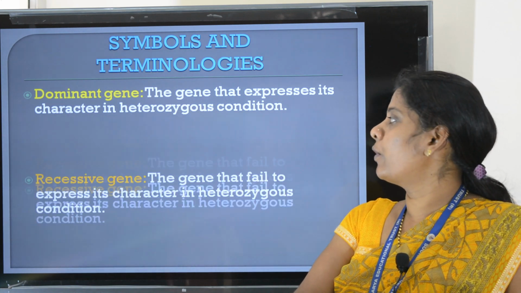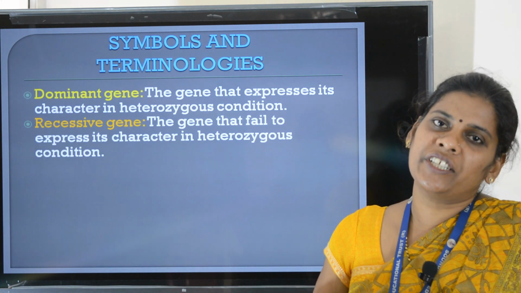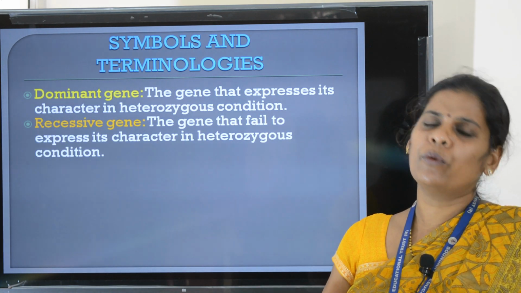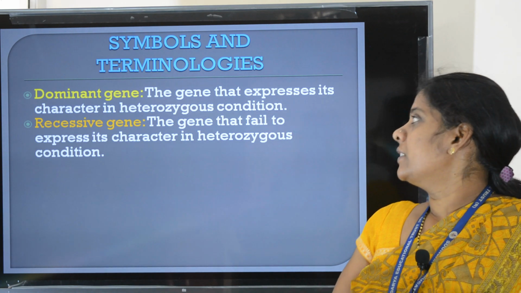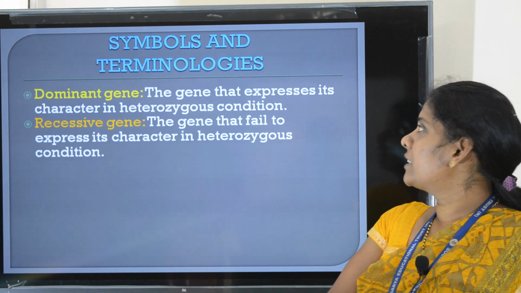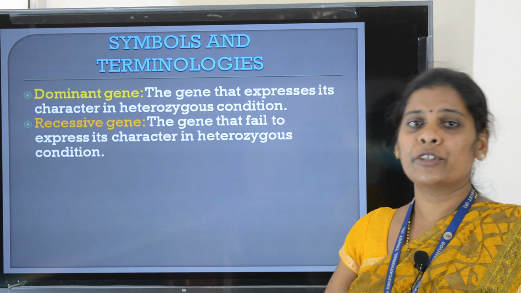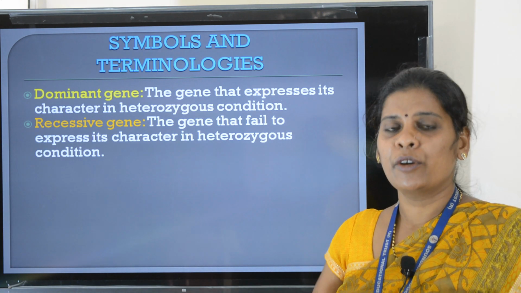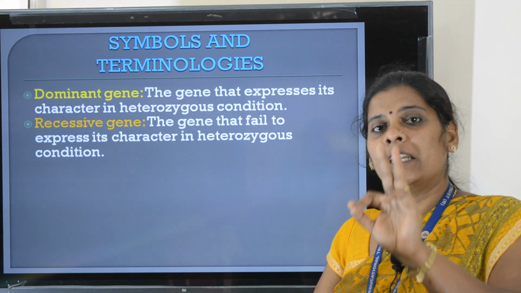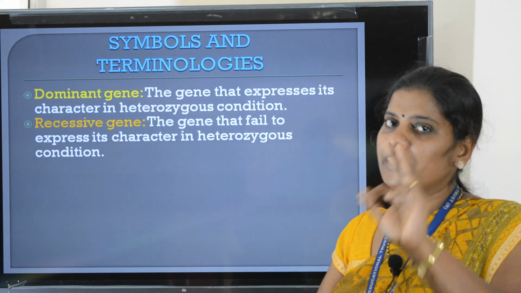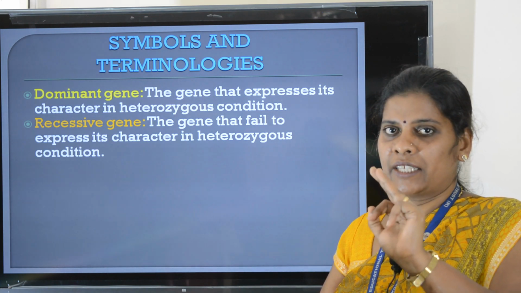Next, two important terms, dominant gene and recessive gene. What is a dominant gene? The gene that expresses its character in heterozygous condition. I already told you what is heterozygous condition. For a particular character, if two alleles of different types are present, then the condition is called heterozygous, in a hybrid.